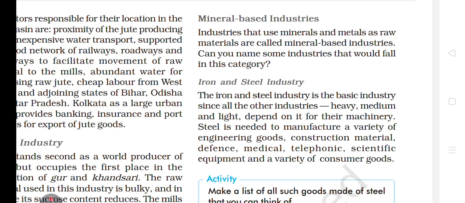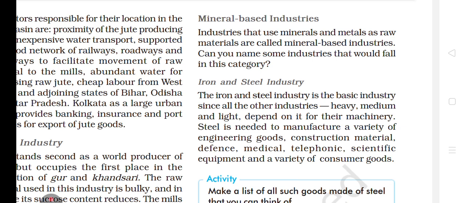I told you, according to the raw material, there are two types of industries: agro based industries and mineral based industry. Agro based industries we have seen, these industries use agricultural products like sugar industry, jute textiles, cotton textile. There are three agro-based industries that we have studied about. Now, dear students, we are going to study our mineral-based industries.